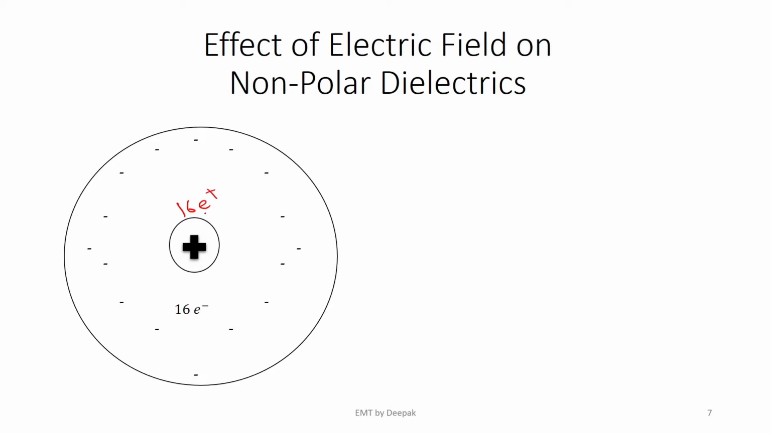Now because 16 protons and 16 electrons are of equal charges, the atom is neutral. There is no charge inside an atom. As you know, by nature, no body is a charged body, every body is a neutral body. Same is the case here. But once an electric field is applied, what does this electric field do? This electric field gives the electron some energy.